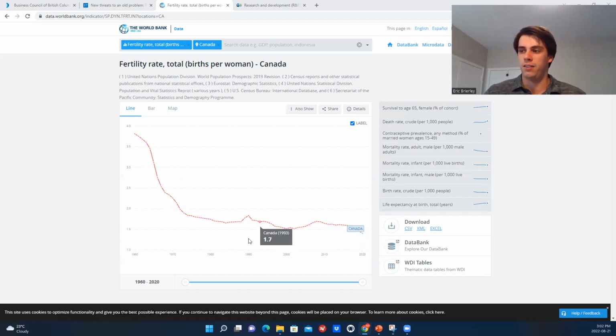And in fact, the last time Canada's birth rate was even at replacement, which again is 2.1, just because 2 represents replacing the parents, and then the 0.1 accounts for any sort of premature deaths that may happen. So the last time it was at that level was 1971. So it's been a while since Canada has been at replacement birth level, and it's pretty astonishing how fast this drop was here in the decade 1960 to here. I mean, it fell by about 1.5 births per woman, which is the metric they use here.